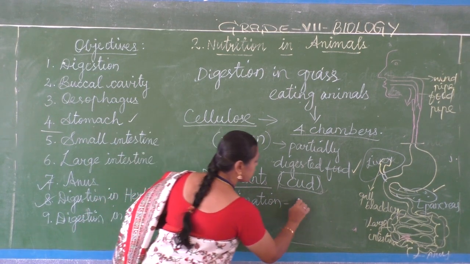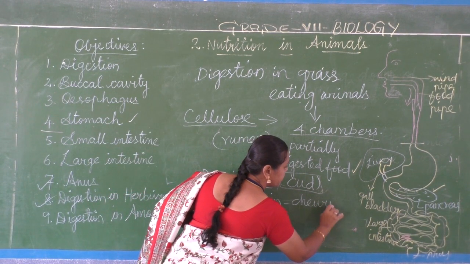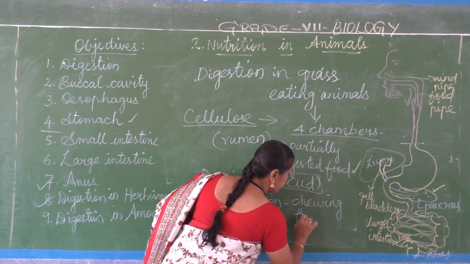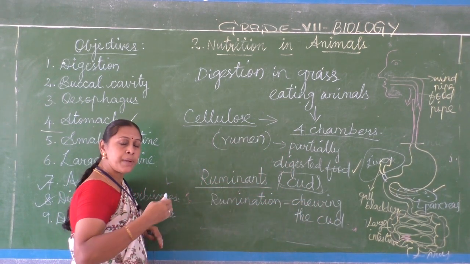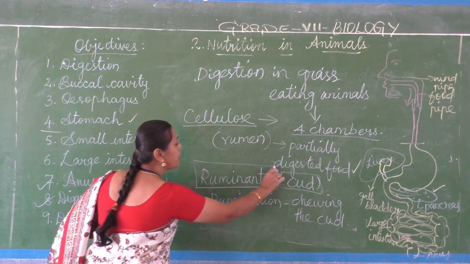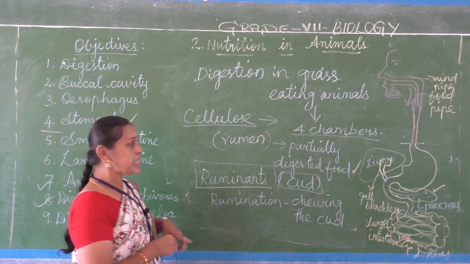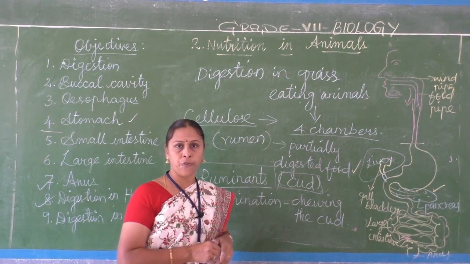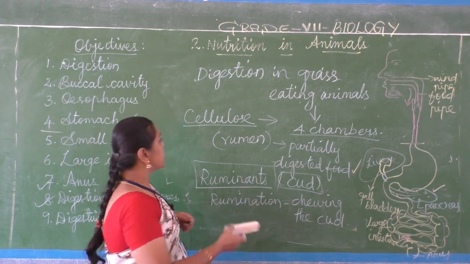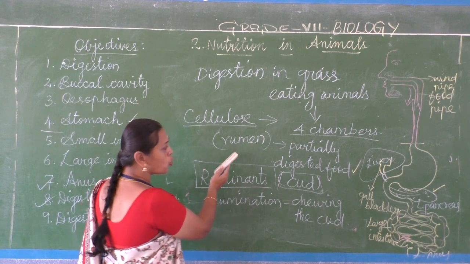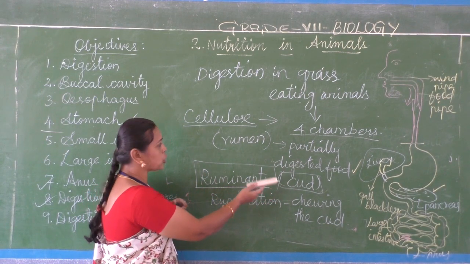Rumination, the process of chewing the cud. Chewing the cud is called rumination, and the animals which chew the cud are called ruminants. Cud means what? Partially digested food. And there is a chamber, that's the rumen, where the partially digested food is stored.